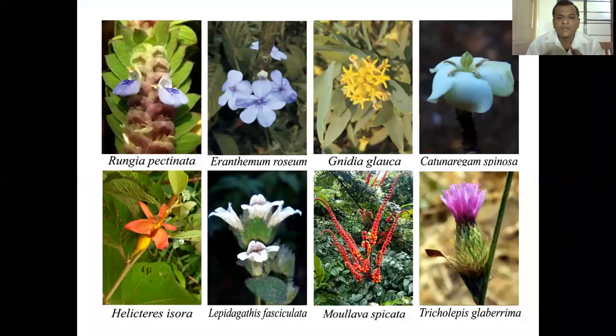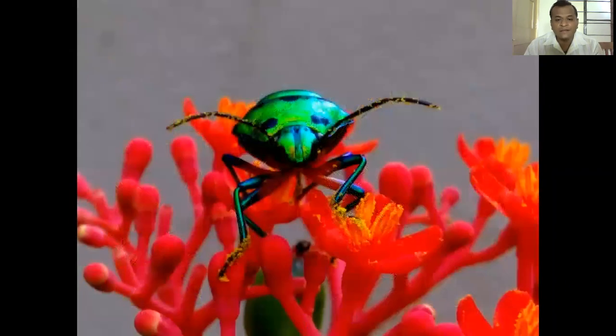Okay, then see, you can see very beautiful, attractive flowers in this slide. There is a question: why are these flowers so attractive and beautiful, with different smells, and full of nectar? There is a simple reason. They want a reward for their beautification or a particular characteristic. And the reward is in the form of a pollinator.